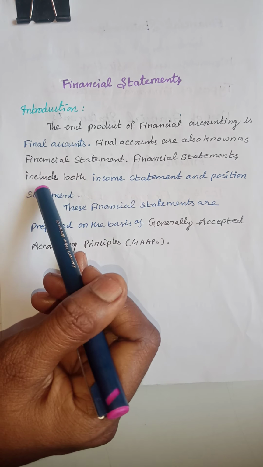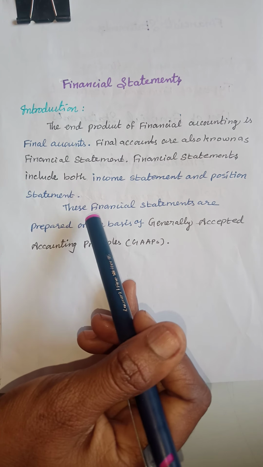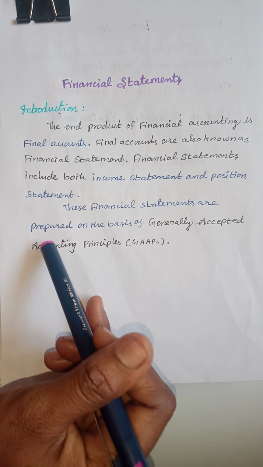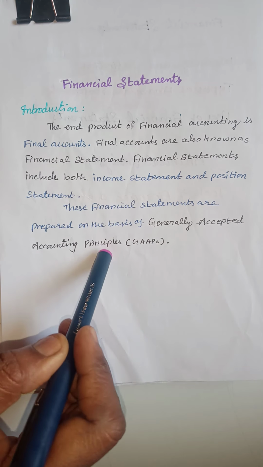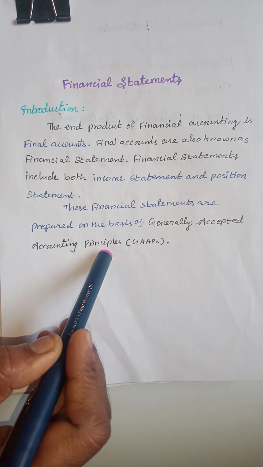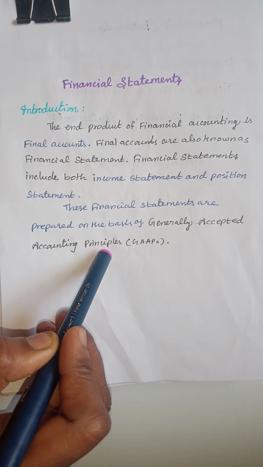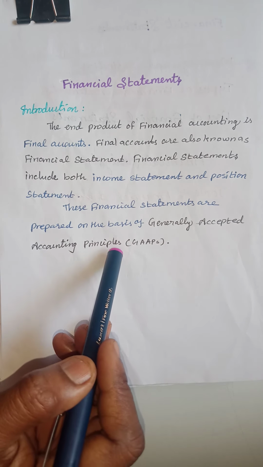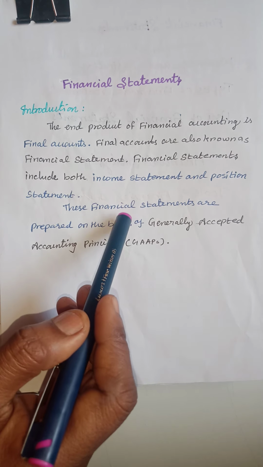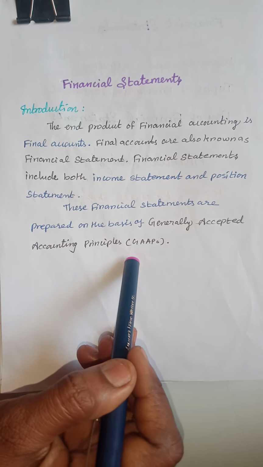Financial statements include both the income statement and the position statement. These financial statements are prepared on the basis of generally accepted accounting principles. It is well known that there are three types of accounts: personal, real and nominal. We know the golden rules for accounts, that means debit and credit. The generally accepted accounting principles are the basis of this account. So the financial statement is provided on the basis of generally accepted accounting principles.